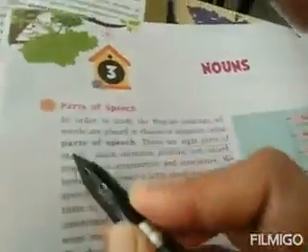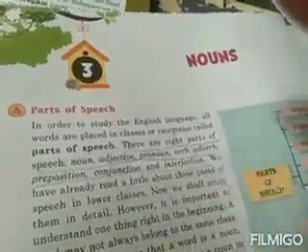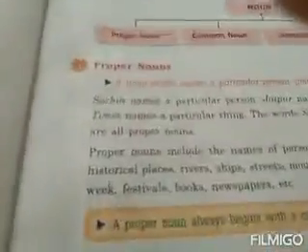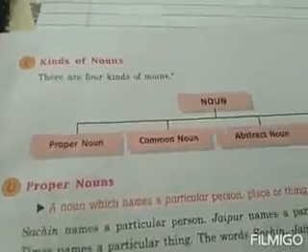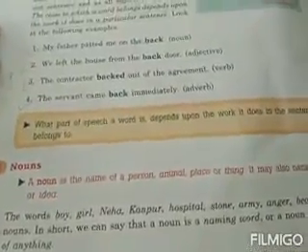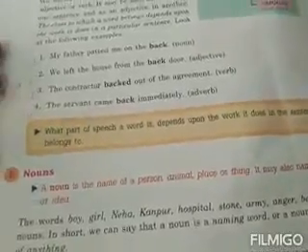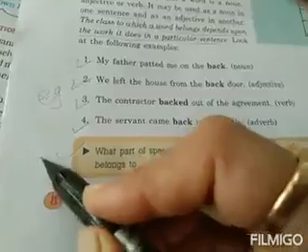There are 8 parts of speech. And which are they? Now quickly we will study nouns. Nouns are what? Nouns are the names of place, animal, thing, person in the sentence. Okay, now what part of speech a word is depends upon the work it does in the sentence it belongs to. Write down, this is an important point. Then we will start with nouns.